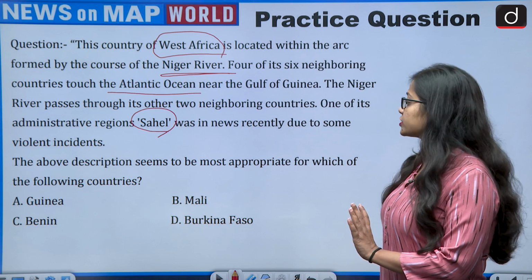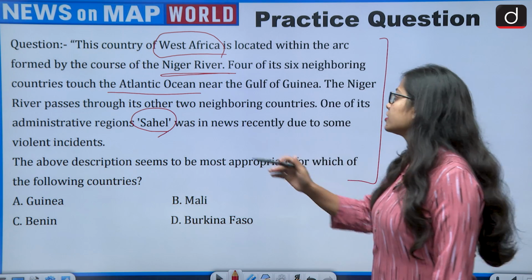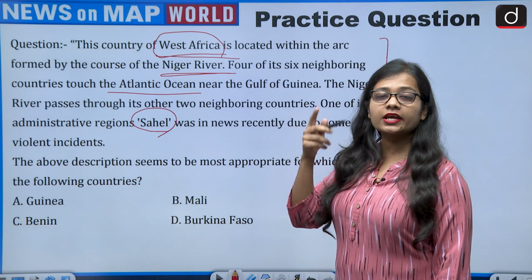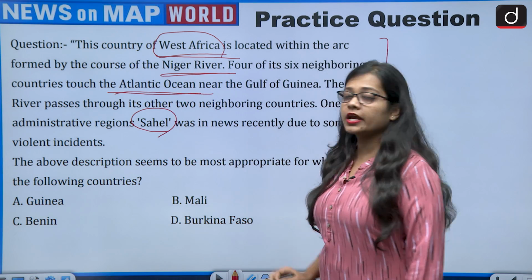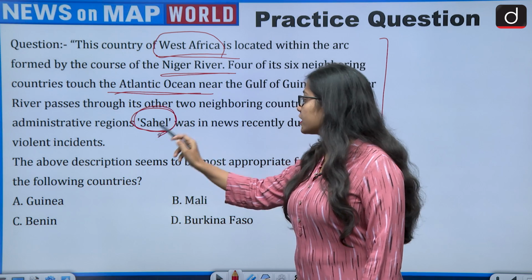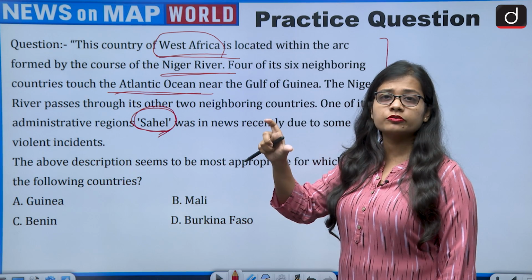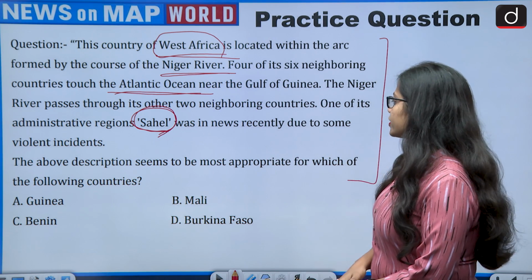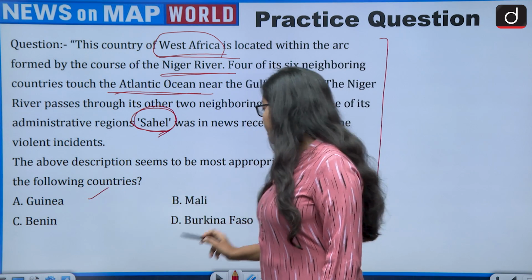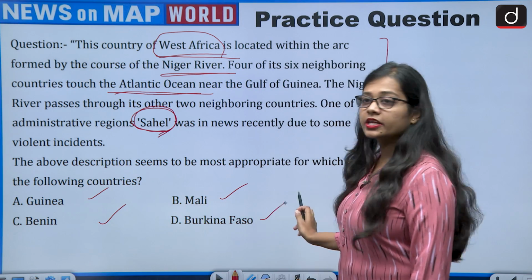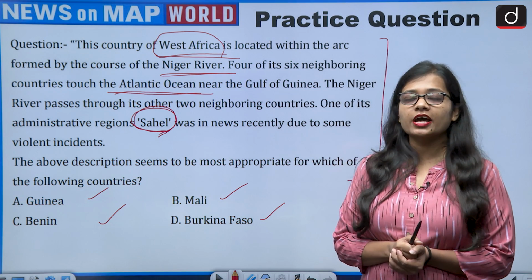Before naming the countries, let me tell you that one of the hints given in the question is West Africa. So, if you recollect the map of Africa, which West African country is it? Touching the border with the Atlantic Ocean, lying in the Sahel region. The Sahel region can give you a hint that it is a West African country, but it lies in Northwest Africa. So the above description seems to be most appropriate for which of the following countries? The options are Guinea, Mali, Benin or Burkina Faso. So try to see the map, find the answer to this question and give me the answer in the comment section.